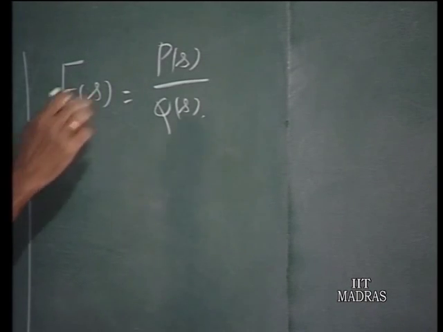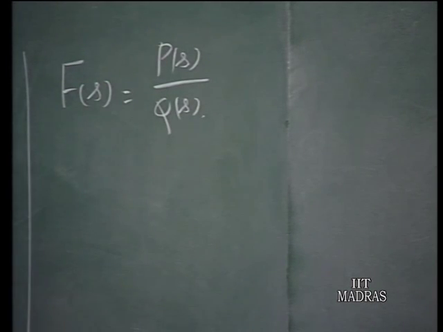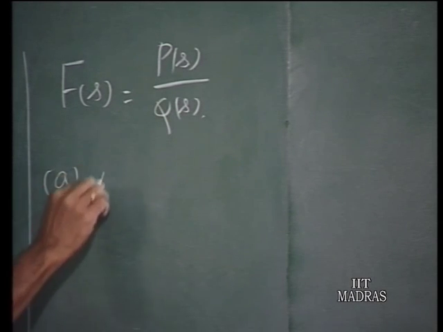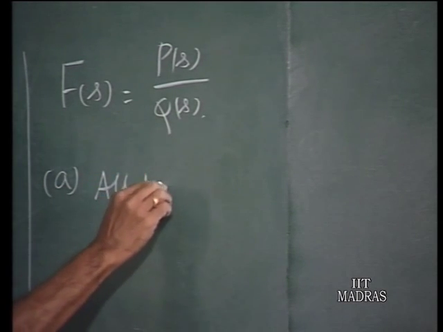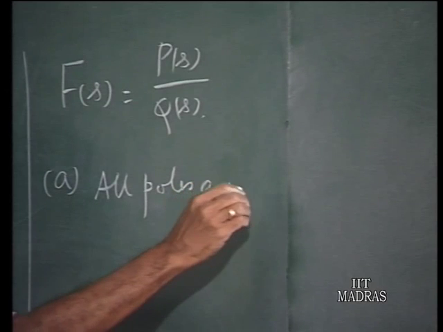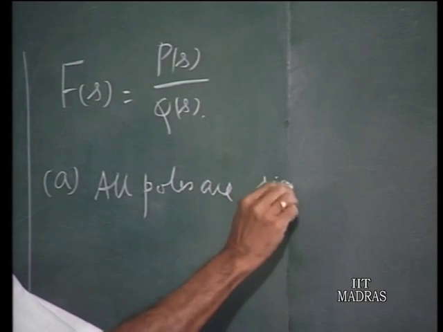And we know the values of s which make the numerator 0 are called the zeros of this function, and the values of s which make the denominator 0 are called the poles of this rational function. So, let us take the case of all poles simple.